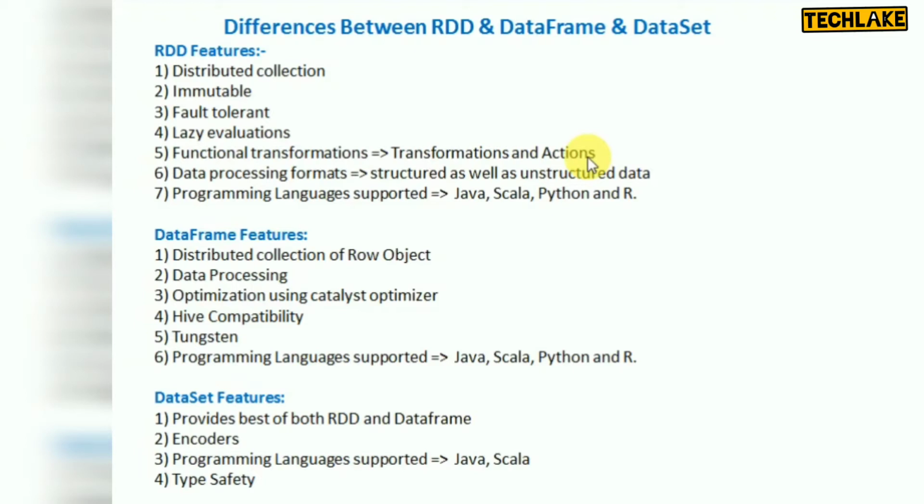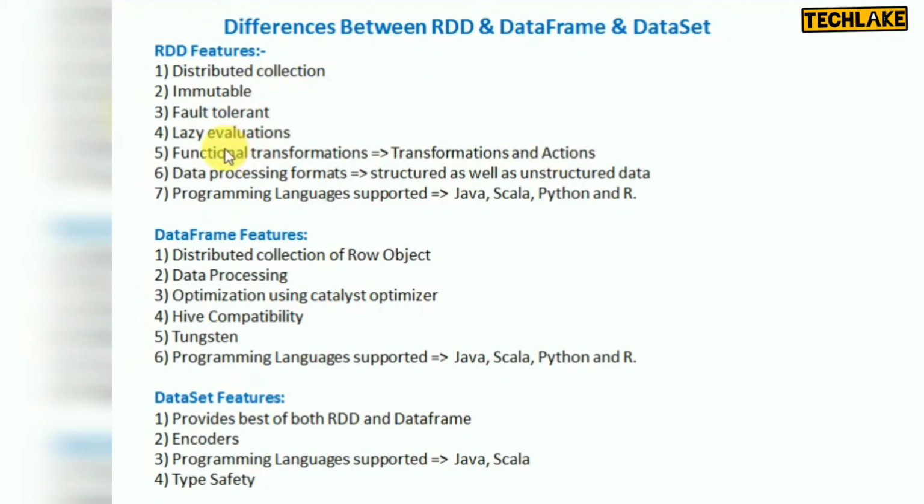Until then it is only a plan, not executed. That is called lazy evaluation.